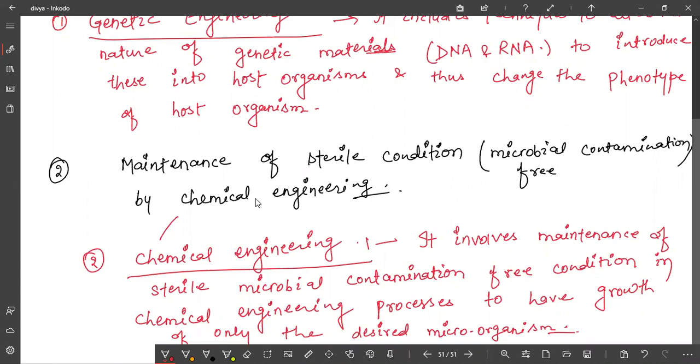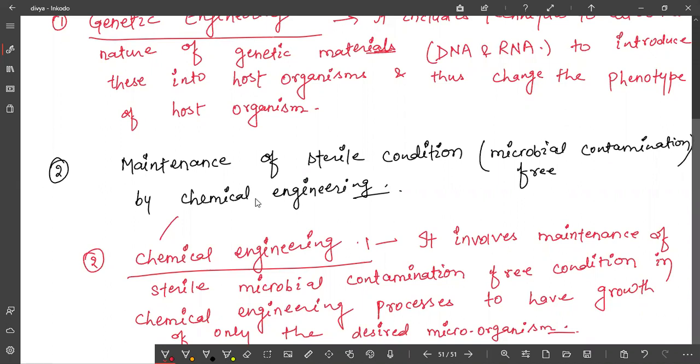So what are the two principles of biotechnology? Now you explain. First is genetic engineering. Simply, principles of biotechnology. This question is asked in the board also. Genetic engineering and chemical engineering. Chemical engineering may be written as maintenance of sterile, microbial contamination free condition.